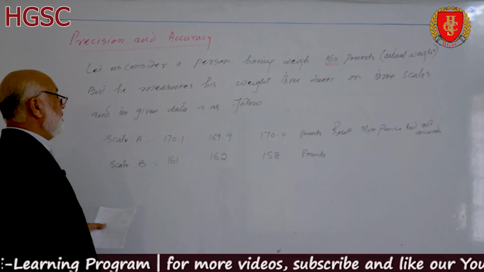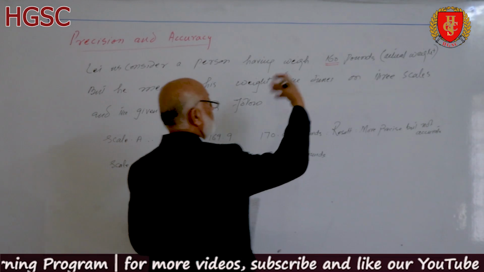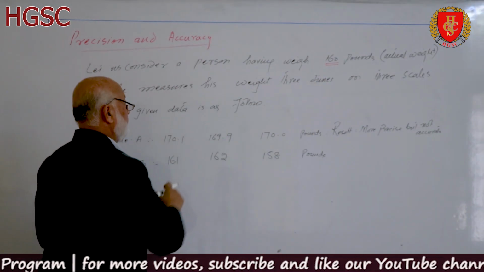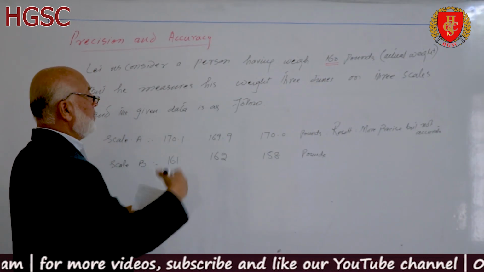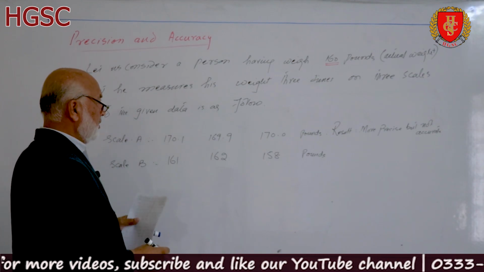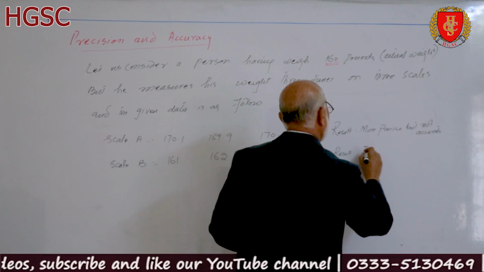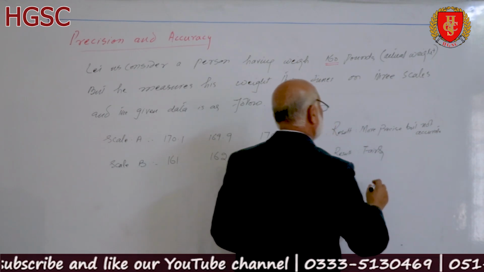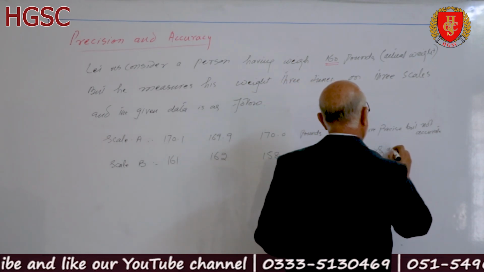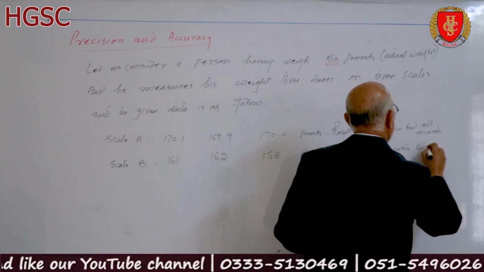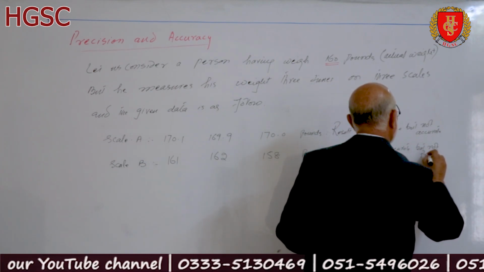The values are close to 160. Average of these 3 values is approximately equal to 160. So result fairly accurate but not precise.